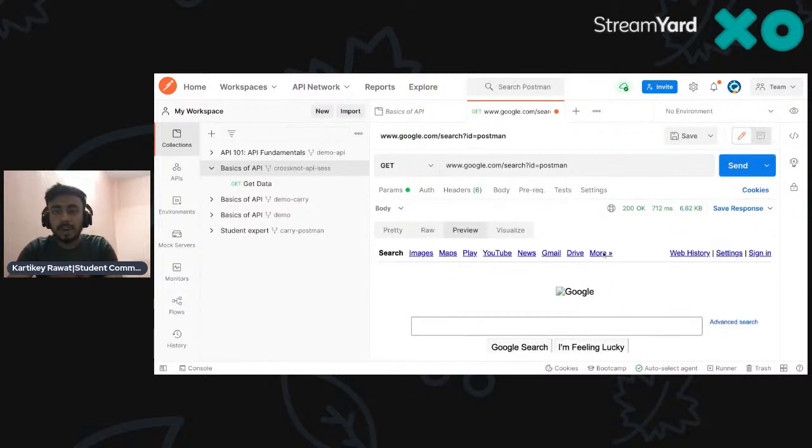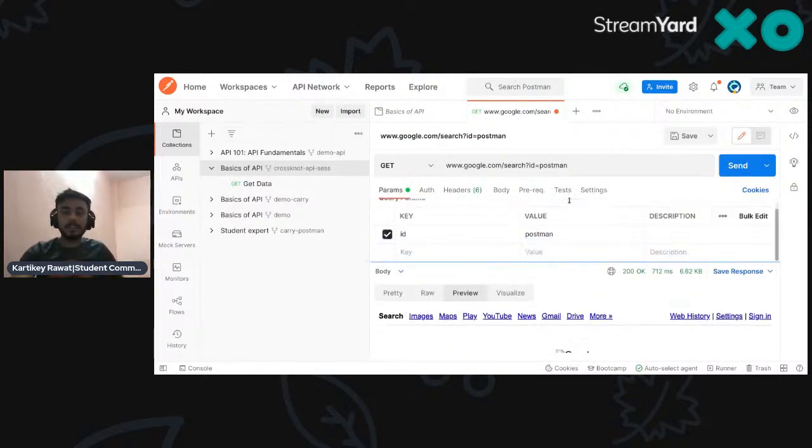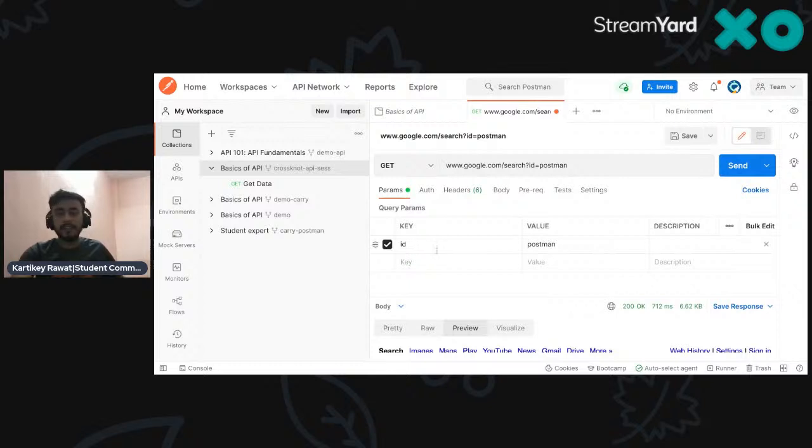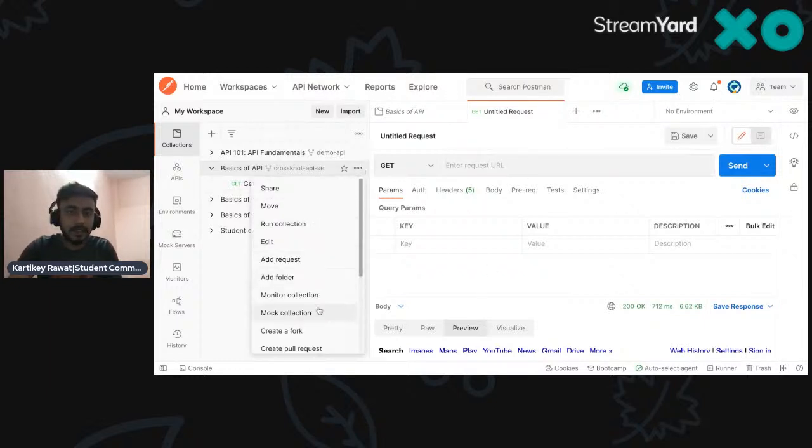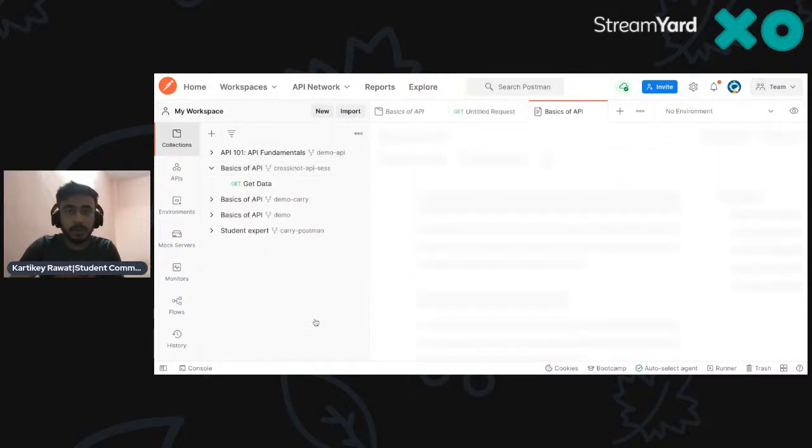So the main thing I'm showing is that you can create a param key and add different things over that. That's the basic thing I wanted to show. But the main point is this: click here and write, view documentation.